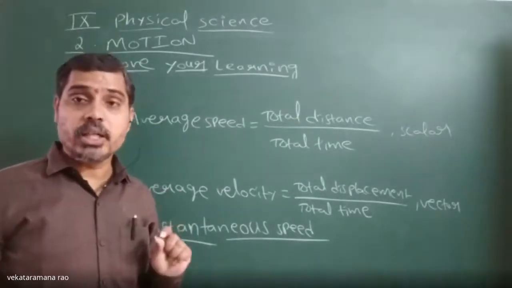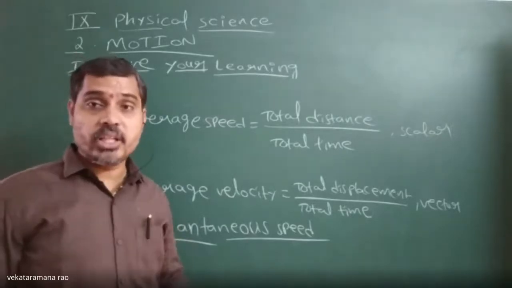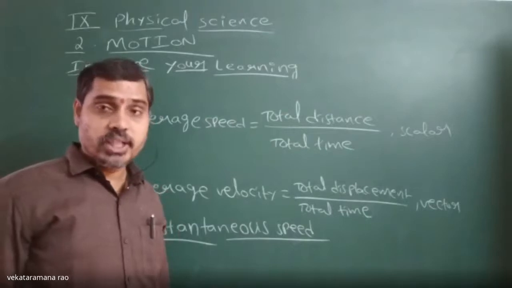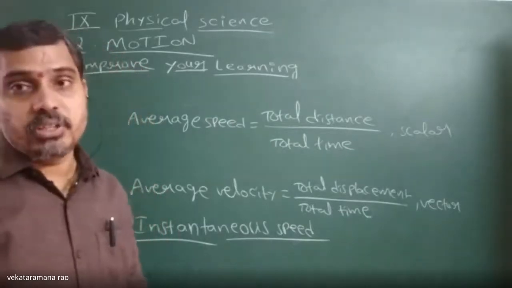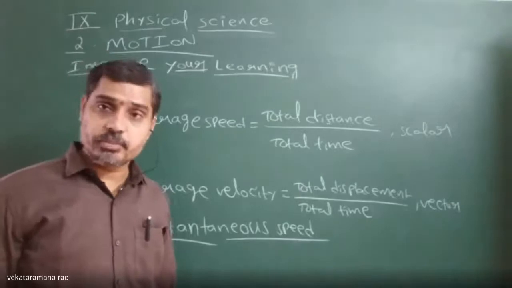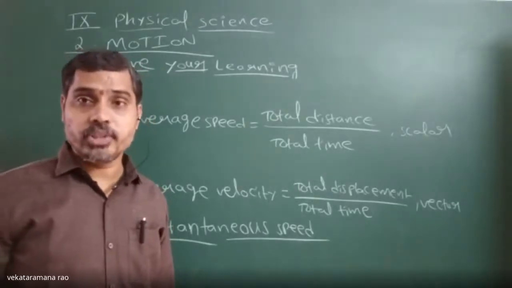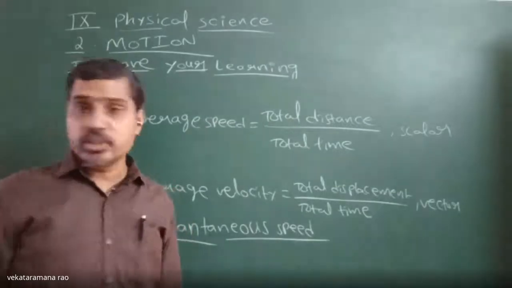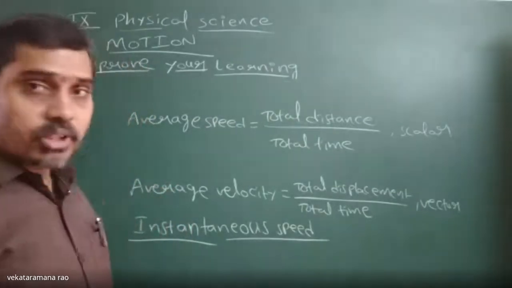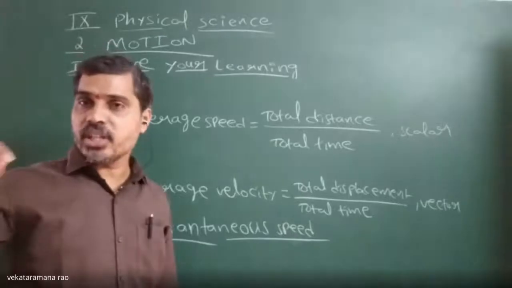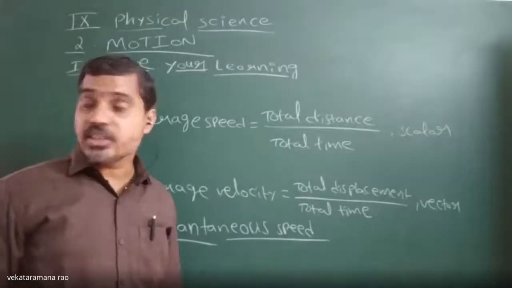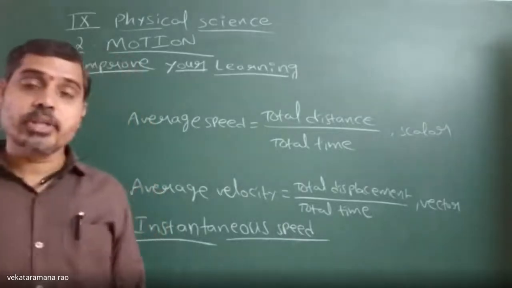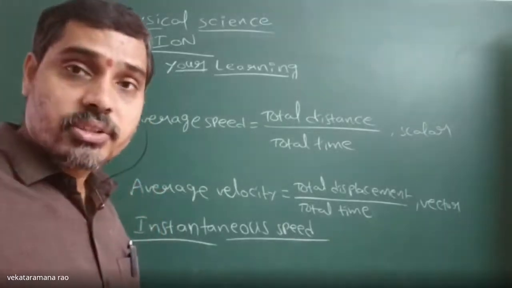At that time, how much speed the vehicle is maintaining, we call it instantaneous speed. In that way, we can measure instantaneous speed. So, what is instantaneous speed? The distance covered by a body in a fraction of a second, at that instant of time, is known as instantaneous speed.